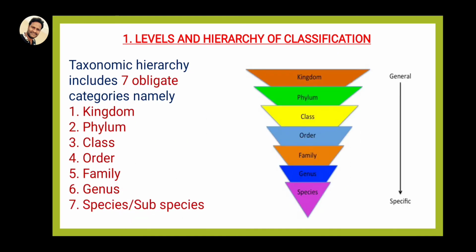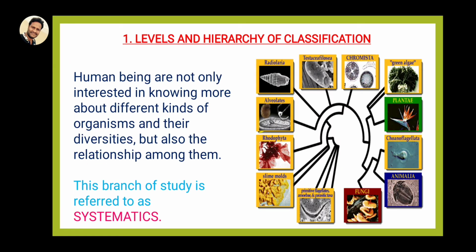The taxonomic hierarchy includes 7 obligate categories. The first is the kingdom, the second is the phylum, the third is the class, the fourth is the order, the fifth is the family, the sixth is the genus, and the seventh is the species or subspecies. In some cases we also use subspecies. You can see this in the diagrammatic representation.